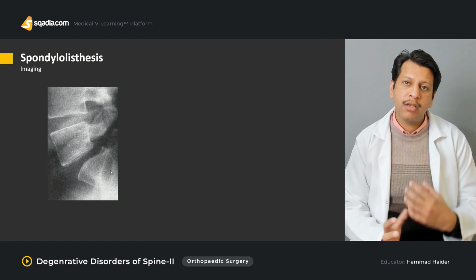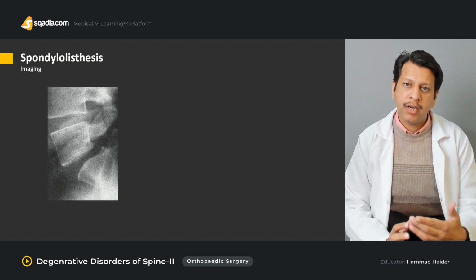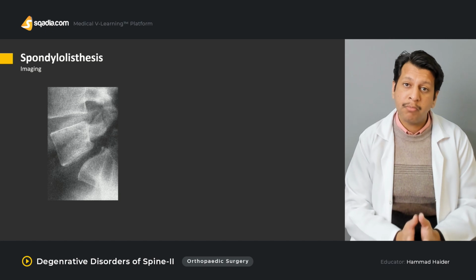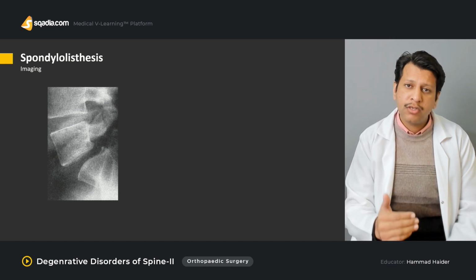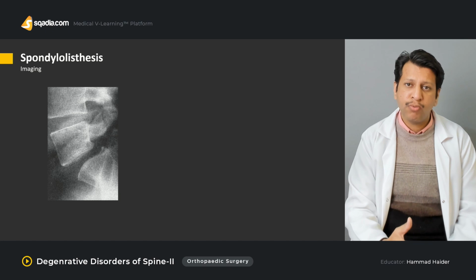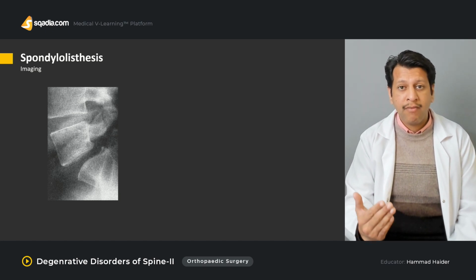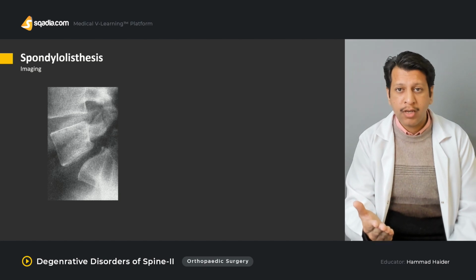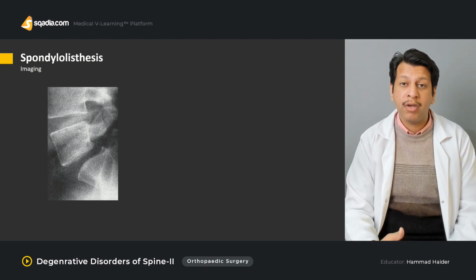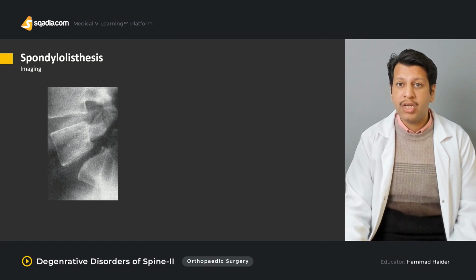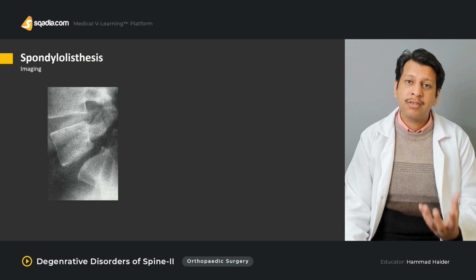Then we may have to fuse one level above, from L4 till S1. That is why we get an X-ray and do the grading, so we know the severity of the slip. If it's less severe, we can just fuse the two segments which are actually slipping over each other. But if L5 is slipping over S1 and it's a severe slip, then you may have to fuse all the way from L4 to S1, not just L5 to S1. So that is why the X-rays are important.